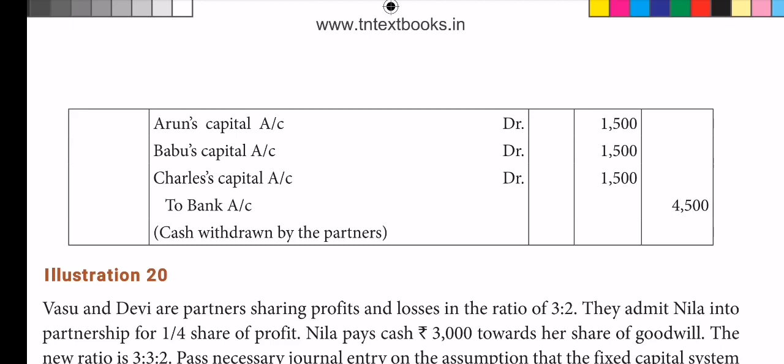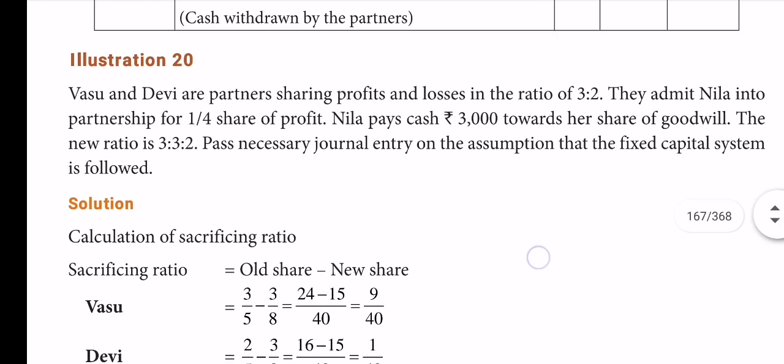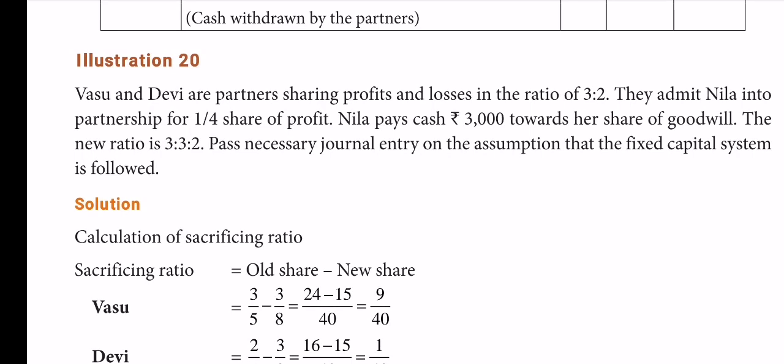Next, in both the cases, how much sacrifice is not given, so we assume the old ratio itself is the sacrificing ratio. So we did not calculate the sacrificing ratio. But see, in the next case, since the new ratio is given, it is a hidden answer. We have to find out the sacrificing ratio. On that basis only the goodwill can be shared. Okay? Now, let me see this sum.